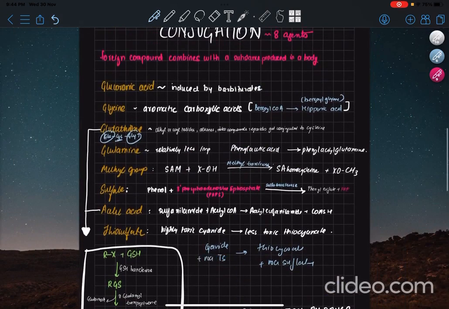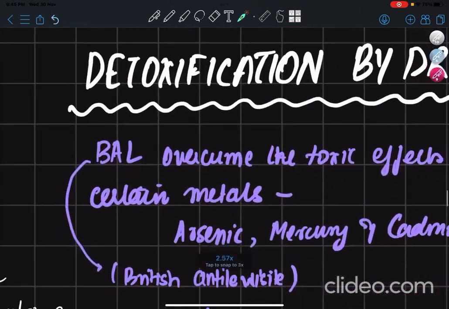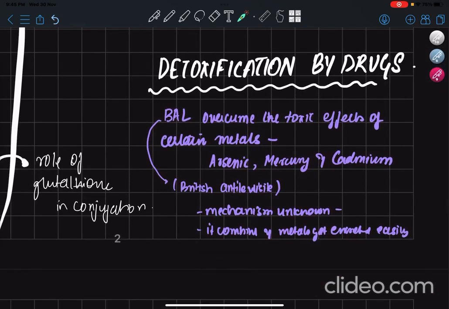So that is about all 8 conjugating agents which are responsible for the conjugation reactions in our body. So the 2 phases of detoxification are done. The chapter is over. But there's one more thing that is mentioned, that is detoxification by drugs. Now why is this separate? Because the mechanism by which these work is not known. In the phases we just discussed, we know exactly how the detoxification is taking place, what are the steps: oxidation, reduction, hydrolysis, conjugation. Here we don't know the mechanism, we just know that it works. It combines with metals and it gets excreted easily.